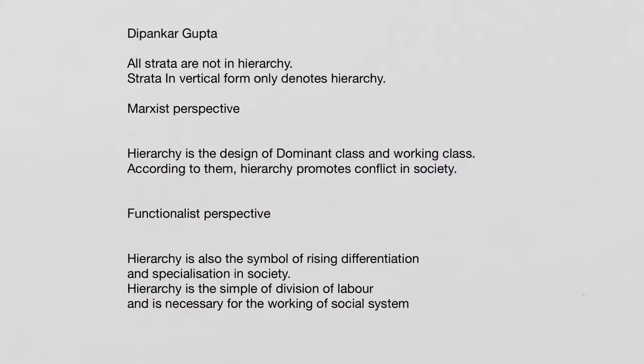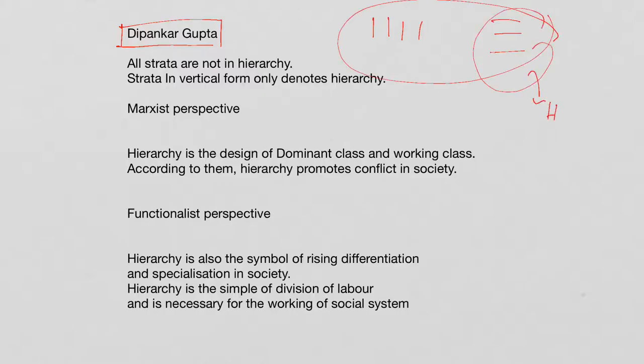In order to enrich our answers, we also have to include a few thinkers. First we'll talk about an Indian thinker, Dipankar Gupta. Dipankar Gupta made a study with respect to stratification and hierarchy, and he said that all strata are not hierarchy. That means stratification can be horizontal and vertical, so all of this cannot be hierarchy. Only the vertical form denotes hierarchy, as we just learned. Next we'll talk about the Marxist perspective.